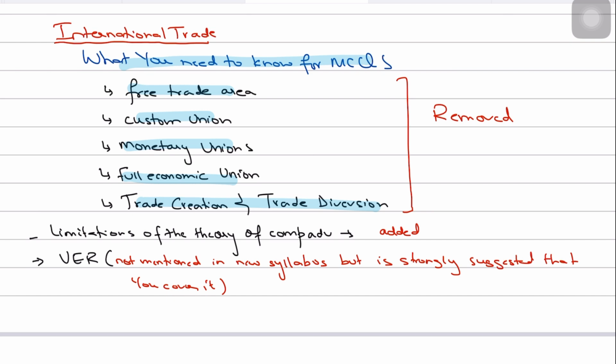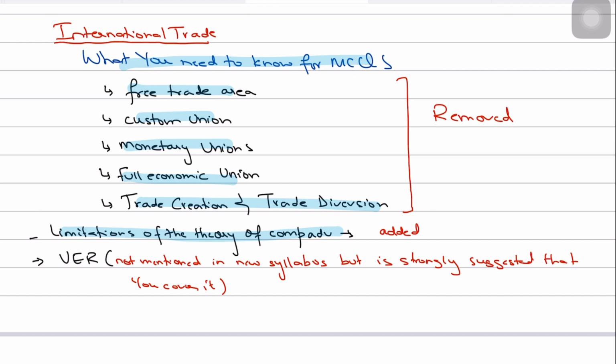So yeah, that's one change. Another change is that the limitations of the theory of comparative advantage have been added. It's basically written in the new syllabus, although in the previous syllabus it wasn't explicitly written. I didn't find it, however, I personally used to cover that in my classes because I felt it's part of the topic, so I would definitely suggest that you cover the limitations of the theory of comparative advantage. Simple MCQs could possibly come, it's just a straightforward topic, right? So the disadvantages of the comparative advantage theory of David Ricardo, you must be aware of those limitations.